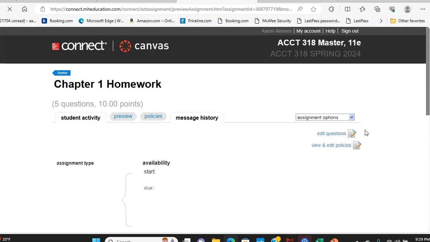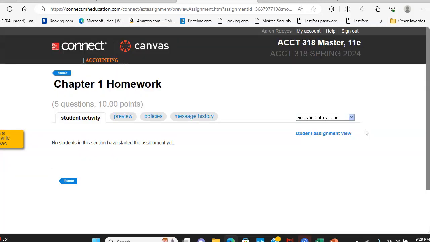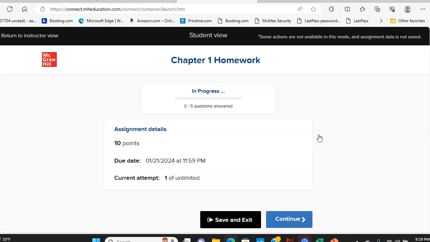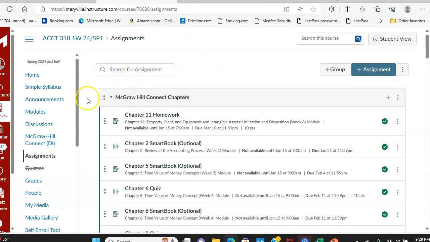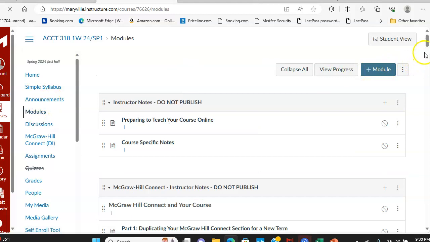And I forgot to mention that you all have to have access to the Connect site for this course. When you purchase your textbook from the Maryville bookstore, it should have come with Connect access. If you have questions on how to access the Connect site, then you can reach out to Maryville for that process. Okay, so I'm going to go back to the modules tab and go back to the chapter 1 module.